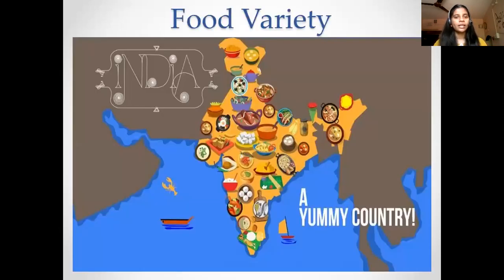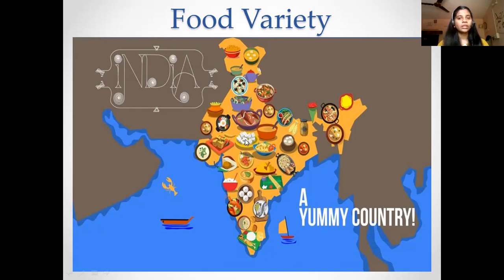Let us discuss. Now consider our country, India. You can see towards the southern region, more rice is consumed. Why do you think more rice is consumed in this region? Because rice requires more water for the growth of the crop. In the southern region, there is more water available, and therefore rice can be grown easily. Apart from that, you can see in their diet, fish is also there. And why is fish there? Because the southern part of India is in the coastal region, therefore fishing is very easily done.